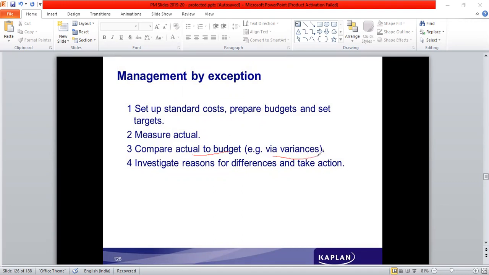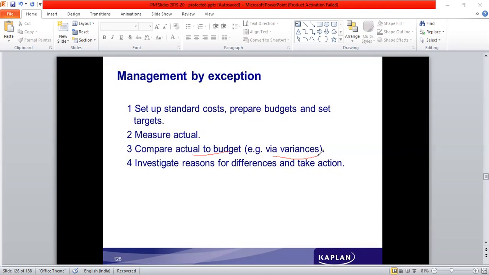Then, when there are variances, the question is why is there a variance? Why is it not according to what was planned? When the focus is on that aspect, we investigate reasons for differences and take action. We call this concept management by exception. Why is there an exception? Why is it not according to the plan?